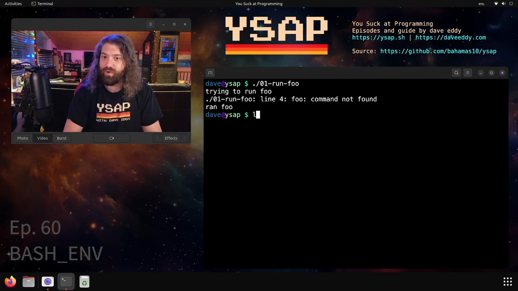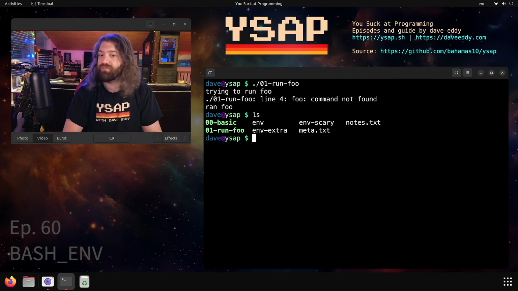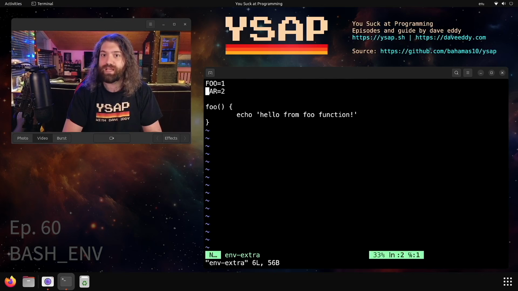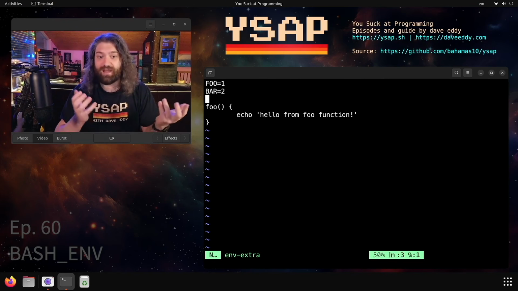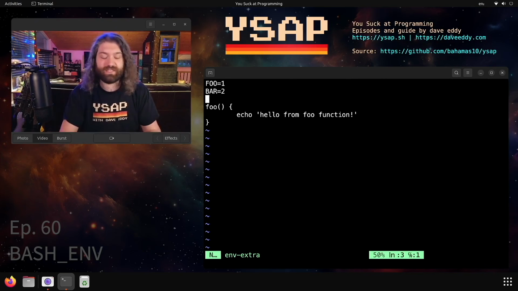Okay, pretty awesome, but what can we do about that? Well, we have different env files. You notice that we have env extra? Well, what does that do? It defines some environmental variables, but then look at this. It just has raw bash in it. That's because this file just gets executed by bash as a bash file. When I say executed, it gets sourced. It's equivalent of sourcing this file before it runs the script you give it, which is pretty cool, but just